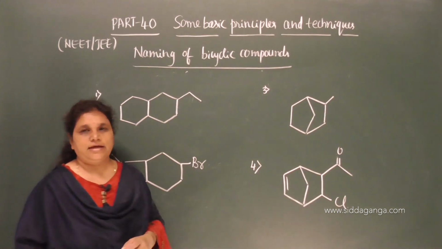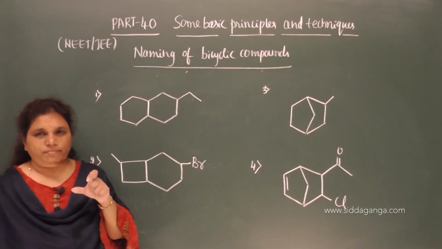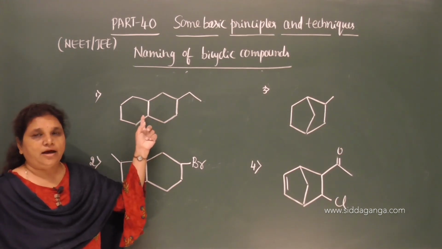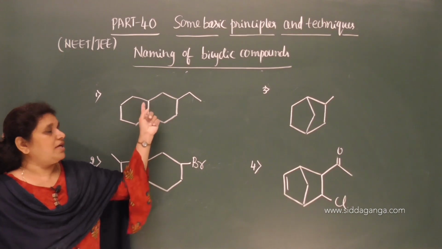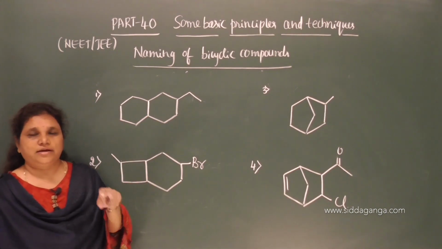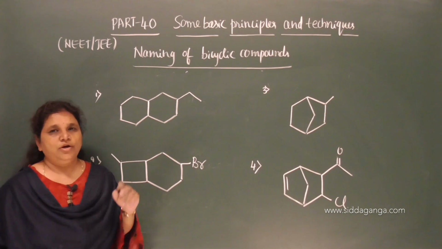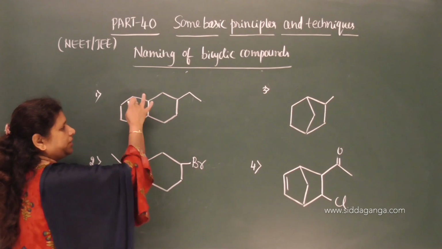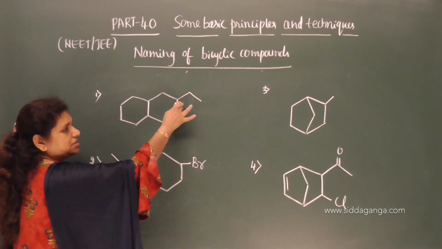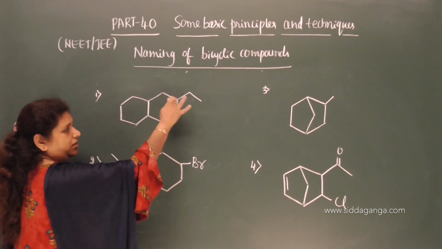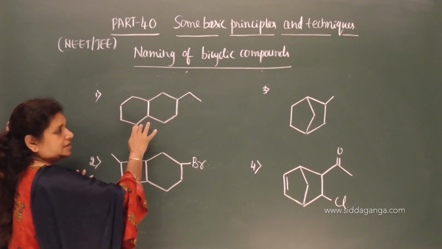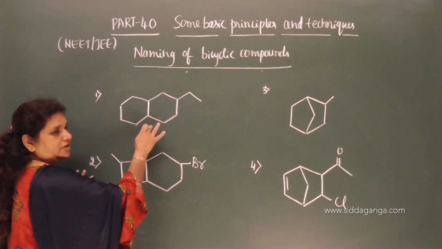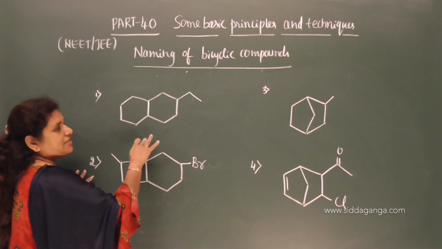In fused bicyclic compounds, as I said, one path gives 0 carbon atoms because it does not contain any carbon atom in between, because fused bicyclic itself indicates there are 2 carbon atoms common to 2 rings. So this is also a longest path, this is also a longest path, but this path contains a substituent. The number of carbon atoms here is the same, therefore we can give the number from this end, and in this case we have to number from one of the bridgehead carbons.